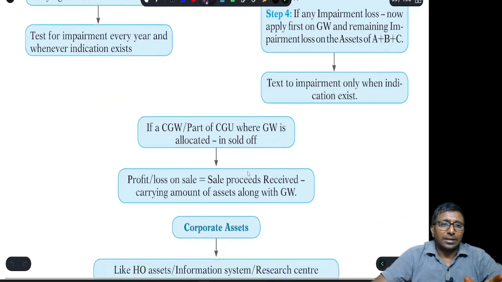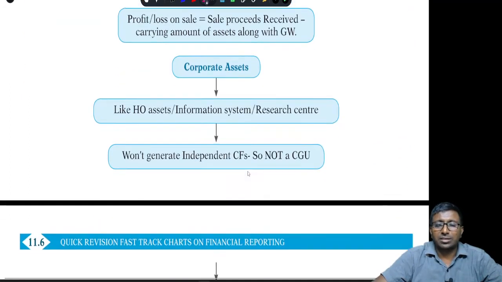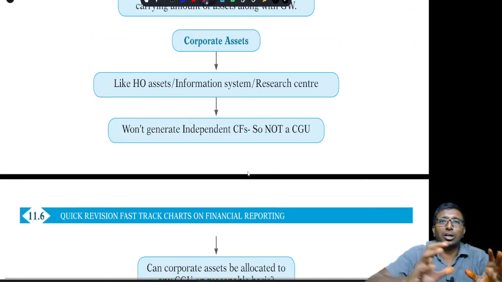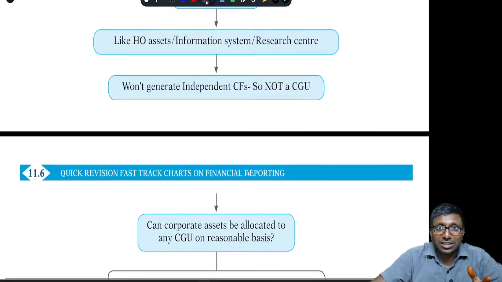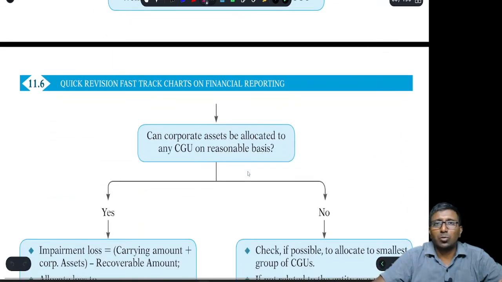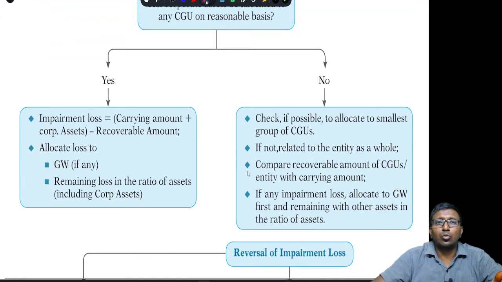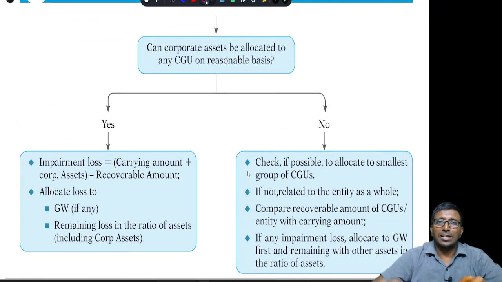Right, let's go to the next small topic, that is corporate assets. Corporate assets cannot be treated as a CGU. These are things like HO assets, information systems, maybe a research center. Corporate assets cannot amount to a CGU. So what are we supposed to do? First you have to ask yourself: can it be reasonably allocable to any CGU?